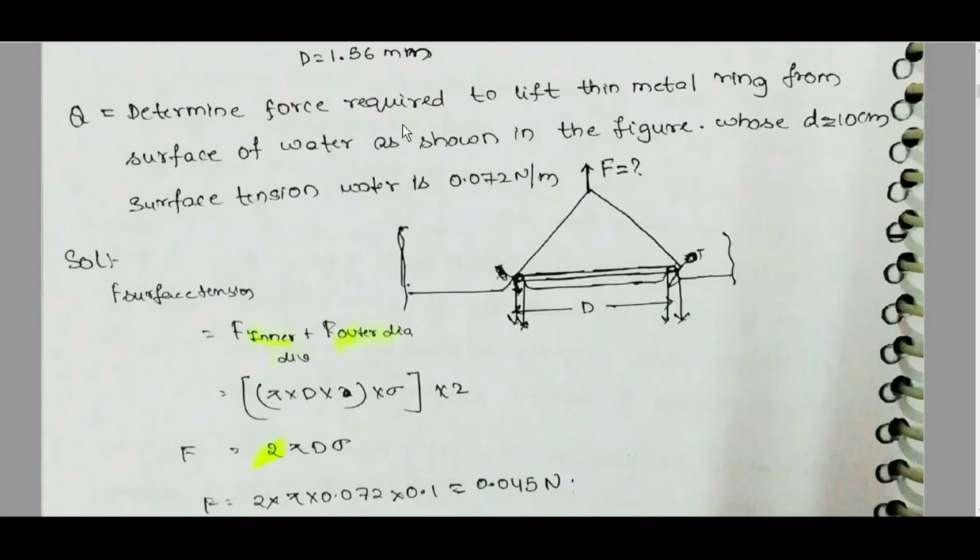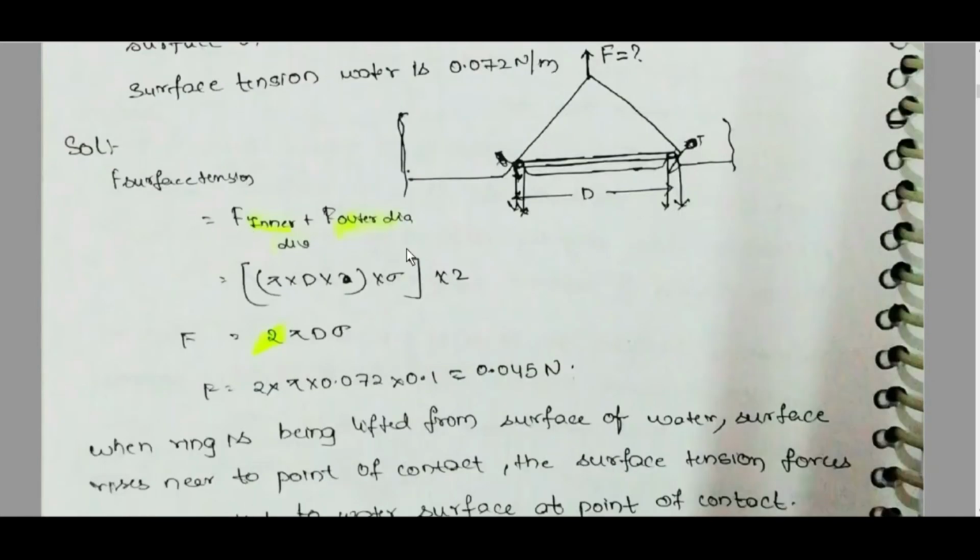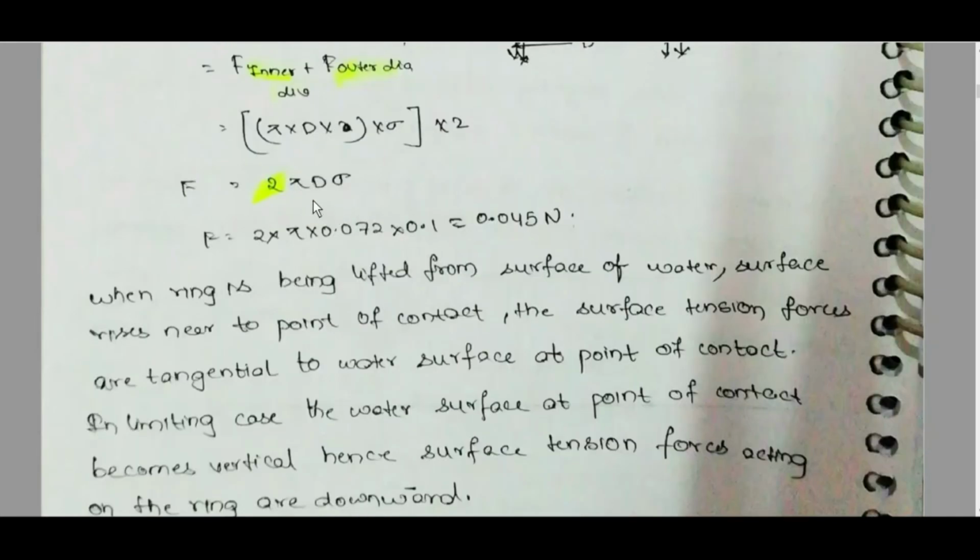Determine the force required to lift a metal ring from the surface. Here it is a metal ring. Everywhere there will be sigma into pi d into cos theta, and sigma into pi d into 2 because there are inner and outer surfaces, F inner and F outer. F is equal to 2 pi d sigma.